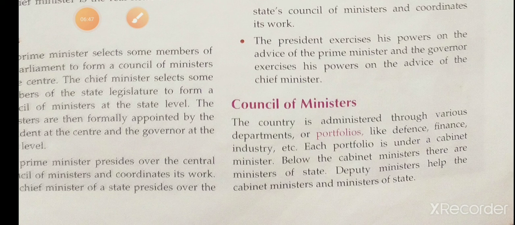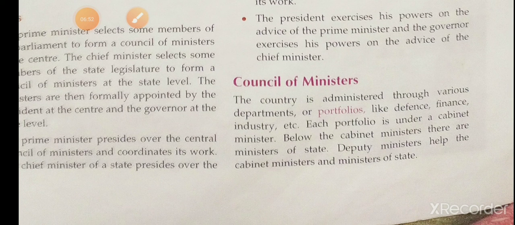Okay, and what are the functions? The council of ministers takes all executive decisions. A minister introduces bills concerning his department in the legislature. The council prepares the budget. I hope all of you know what a budget is. And it gives effect to the laws passed by the legislature and takes care of administration. So these are the functions.